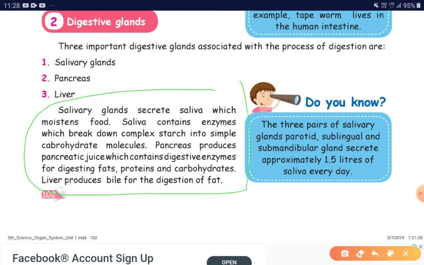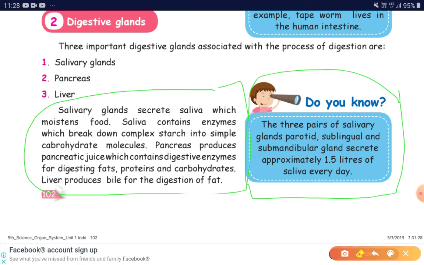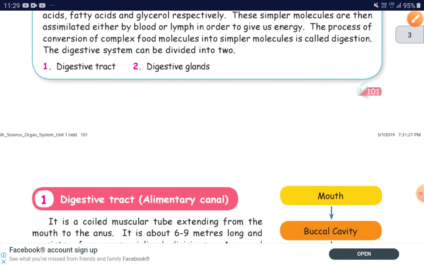Here also one box is given, my dear students. Do you know the three pairs of salivary glands, parotid, sublingual, and submandibular gland, secrete approximately 1.5 liters of saliva every day? So this is about our digestive system.